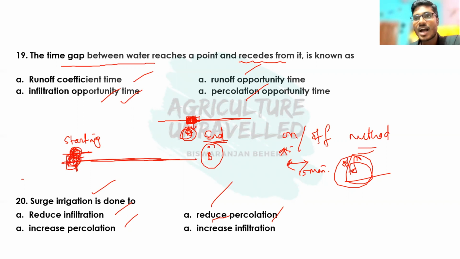So water has this much opportunity time for the infiltration. So definitely the opportunity time will be more in case of A as compared to B in case of normal surface irrigation. But in case of surge irrigation, where we just turn on and turn off the motor switch at a regular interval, the percolation loss will be lesser due to the even distribution of water and equal infiltration opportunity time. So I hope these things are clear to you.